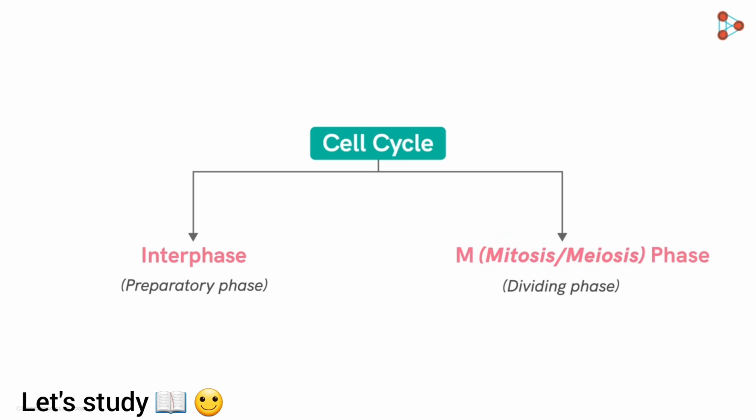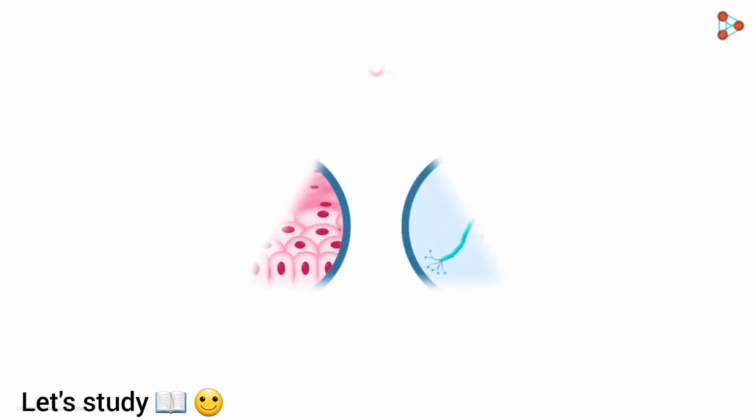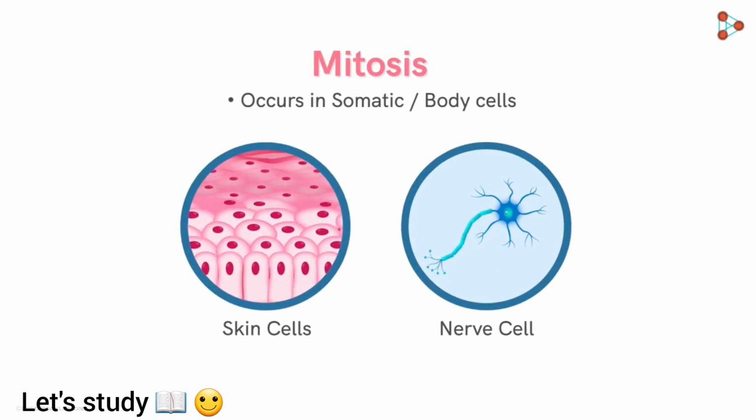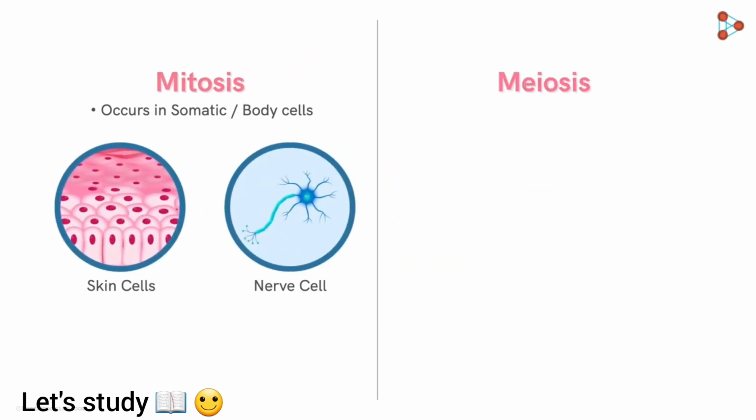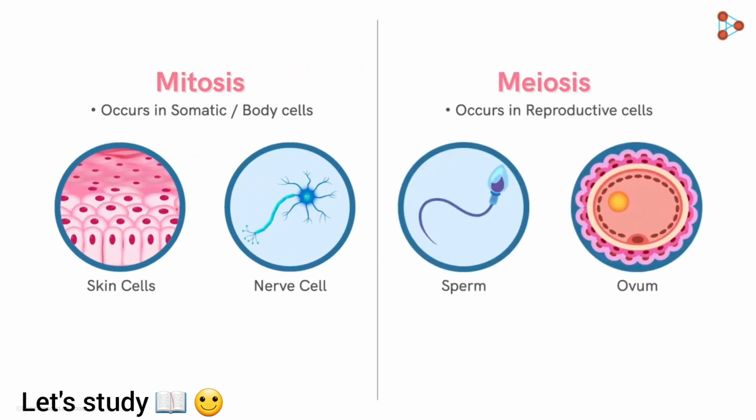Let me help you with the first difference between the two processes. Mitosis occurs in somatic or body cells, while meiosis occurs exclusively in the reproductive cells. That means mitosis, occurring irrespective of whether the individual is a male or a female, gives rise to somatic cells, which are exact copies of the parent cells. On the other hand, meiosis occurs in males and females, giving rise to haploid sperm and egg cells respectively. The process of meiosis, however, has different names in both the sexes.